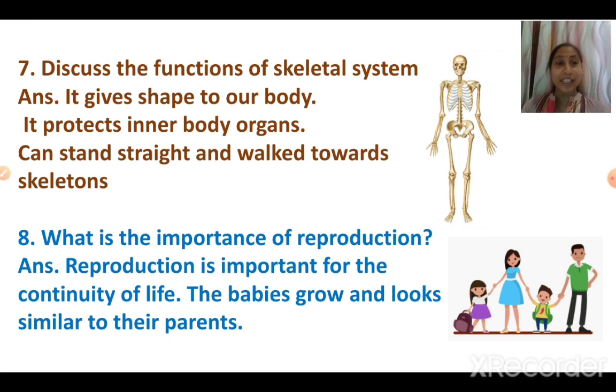Then the rib cage protects the lungs and heart. Third, it helps us to stand straight, walk, run. So these are the three functions of the skeletal system.